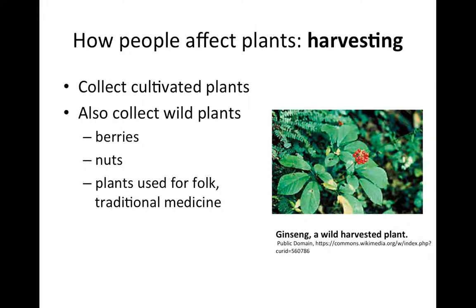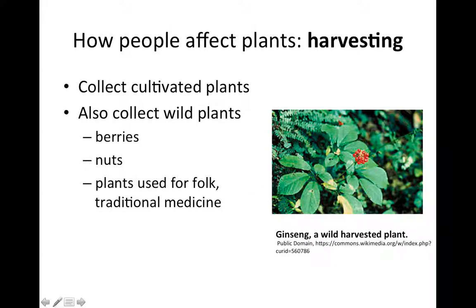But there's also continuing practices around the world of collecting wild plants. So an experience you've probably had at some point is picking wild strawberries or raspberries or blackberries. People also still collect nuts commonly, and in many parts of the world, people still collect plant parts for folk or traditional medicine. This has the potential to impact the plant populations, especially if they're harvested at non-sustainable rates. And so to the extent that it's desirable to be able to do this, then it's a practice that has to be managed to make sure that the plant populations can persist.